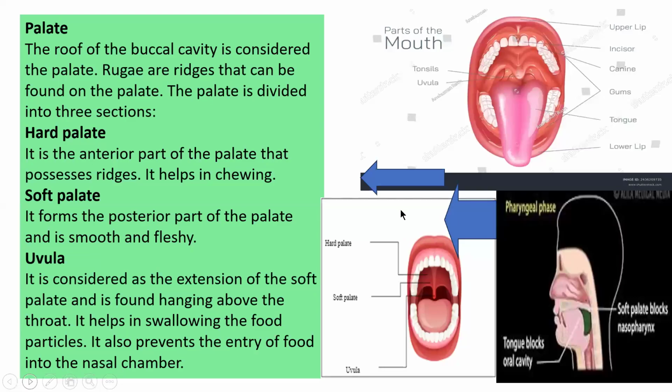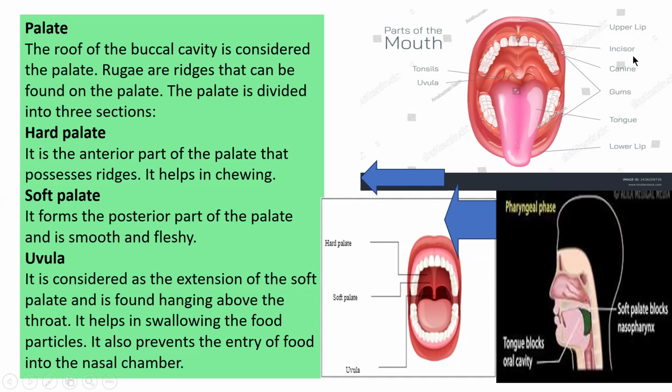The palate is the roof of the buccal cavity. There are rugae or ridges that can be found on the palate. The palate is divided into three sections: hard palate, soft palate, and uvula.